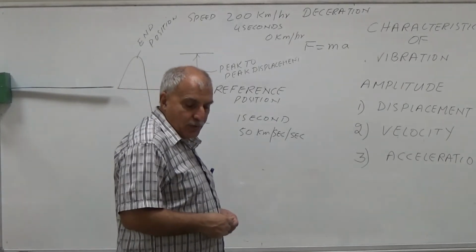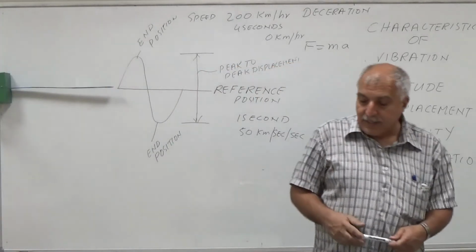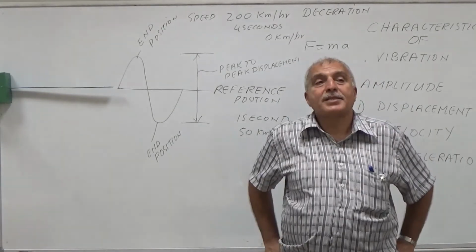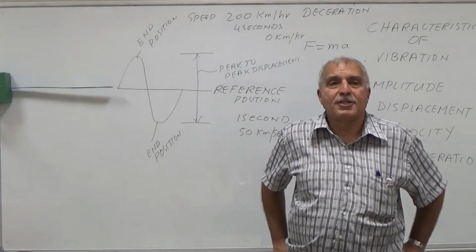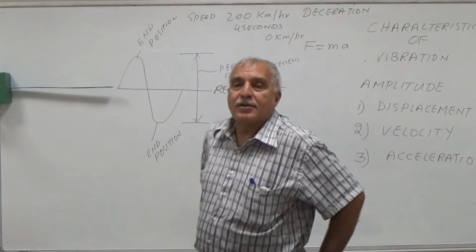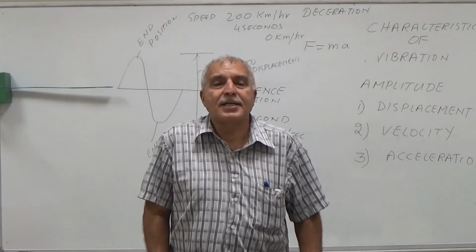So this was about acceleration. In a machine, those parts which are subjected to very high acceleration or very high frequency, it is better to take vibration readings in acceleration.